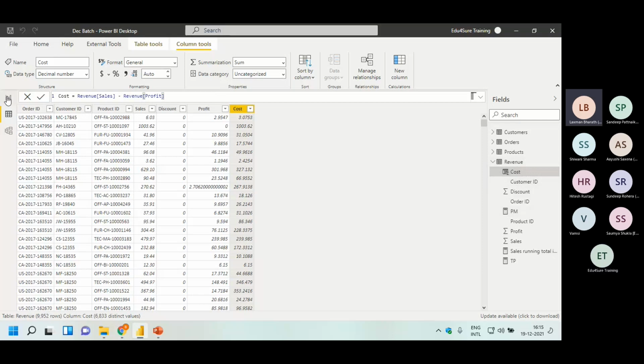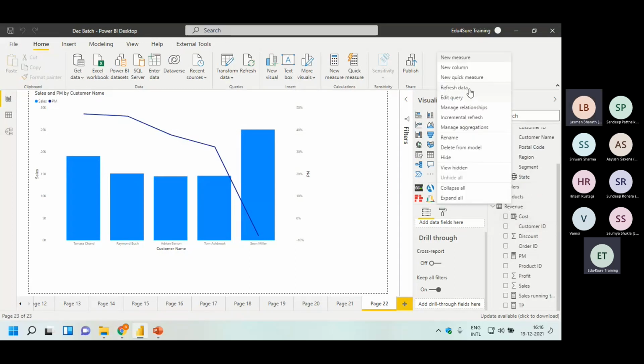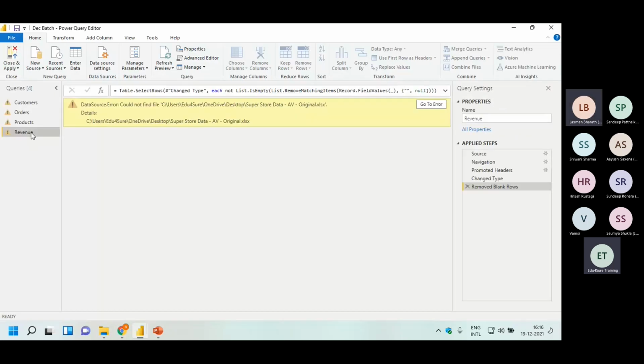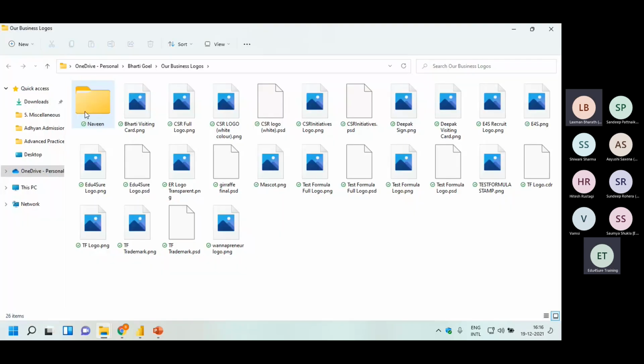Correct? Now when we are coming to the report canvas, here we have this column added here. But if we are going to Power Query and checking the revenue table, here actually the original data sheet has been moved from the desktop, so it is not able to locate it.